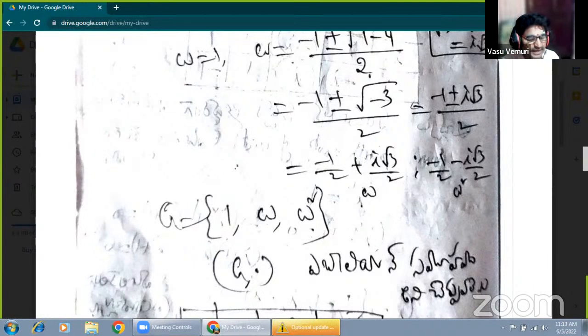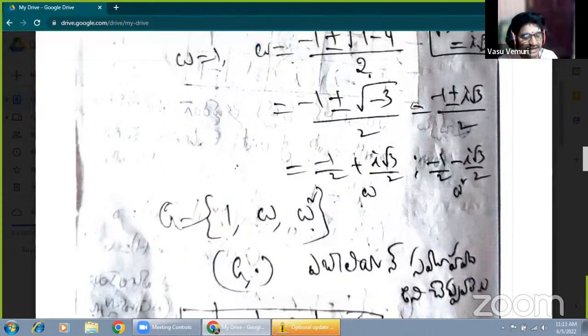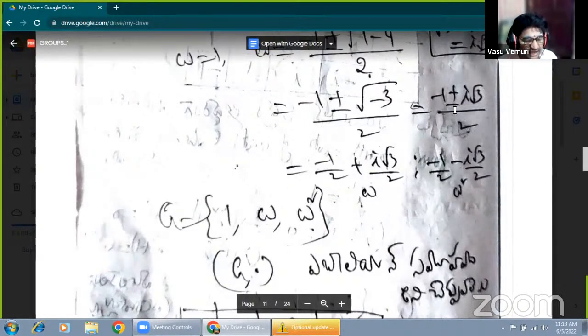Therefore, minus 1 by 2 plus i root 3 by 2, that is the omega. And another one is minus 1 by 2 minus i root 3 by 2, that is the other value. Okay. Now, what are the cube roots of unity elements?